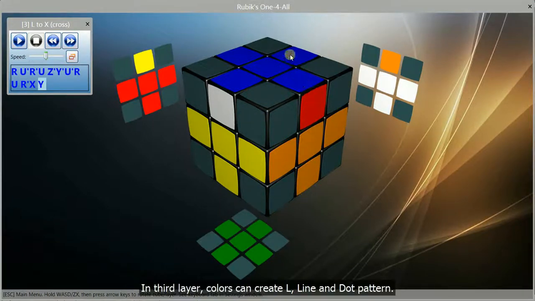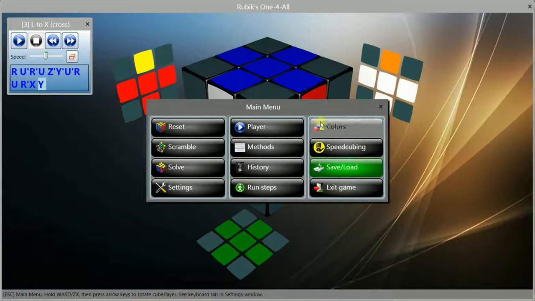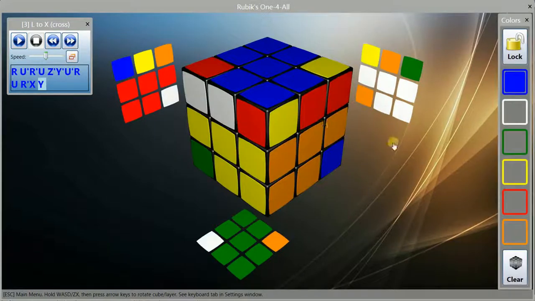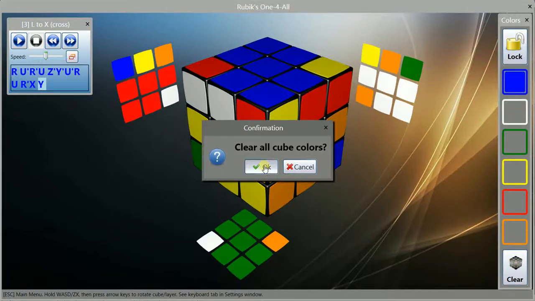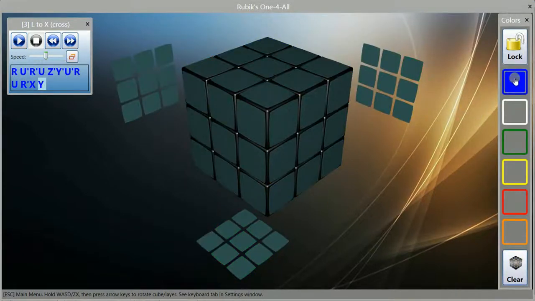In third layer, colors can create L, line and dot pattern. To show example, open colors window. Blue colors create line pattern.